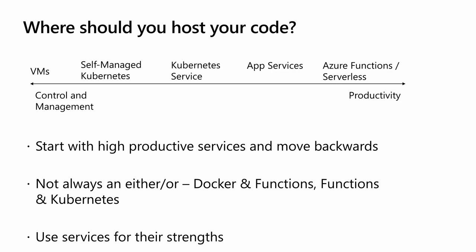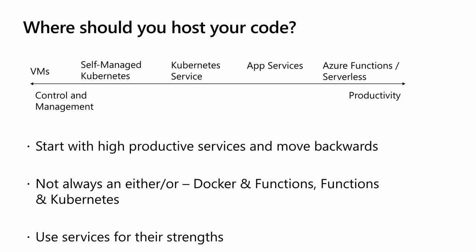And on the far left-hand side, you have more control and more management, meaning you have to manage more things, but you're giving up a bit of that productivity. I can't just take this image resizing app and get it in a VM in a highly available, highly scalable way. I have to spend a bunch of work getting that ready to go. So we have this spectrum here where you've got just straight up VMs on the far left. Then you move to Kubernetes. We have things like app services, which is specialized for websites, whether it's a container or not, and then you have Azure Functions here.